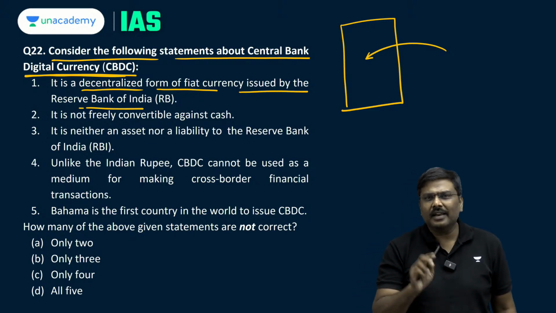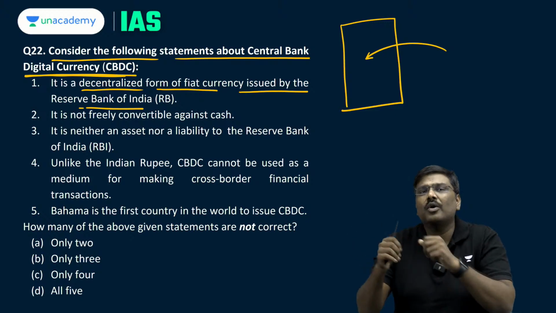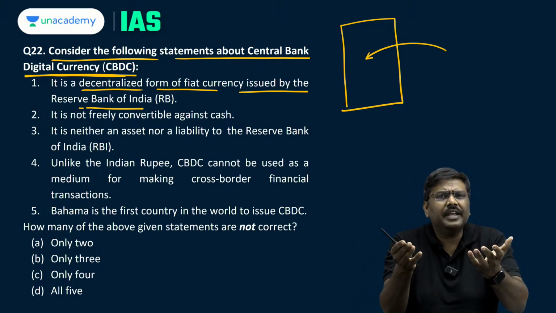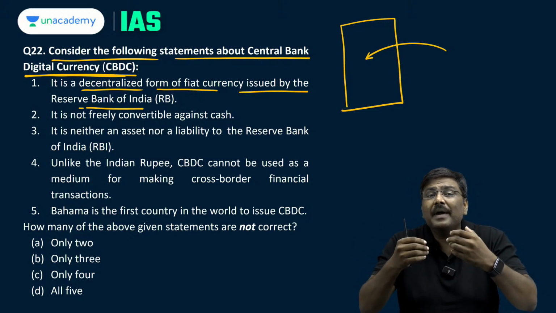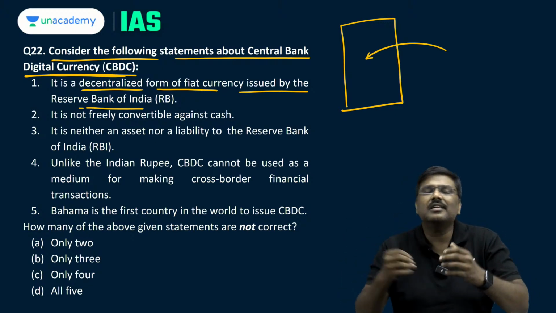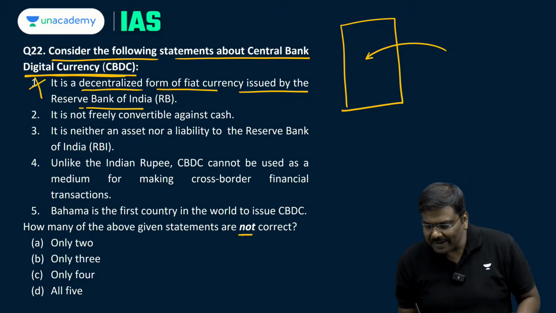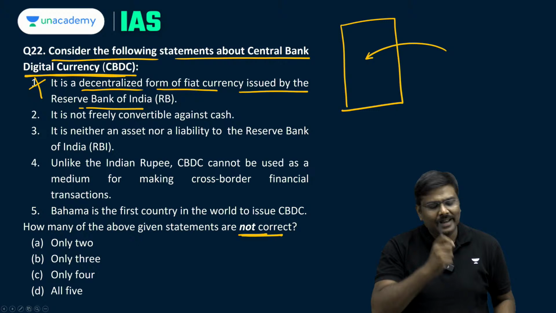Decentralized form of digital currency. It is not decentralized. Decentralized currency is a Bitcoin. There is no central authority. It is basically produced by a mining process. That is decentralized. So the first statement is wrong. And by the way, we are supposed to find out how many of the statements are incorrect.